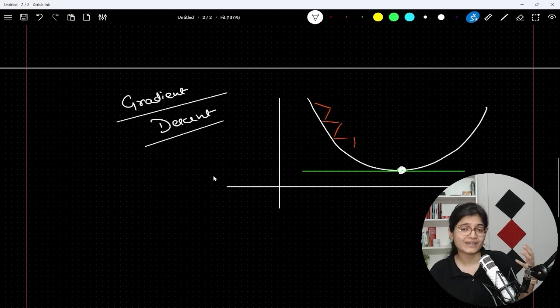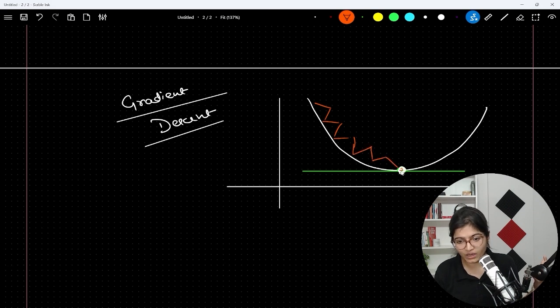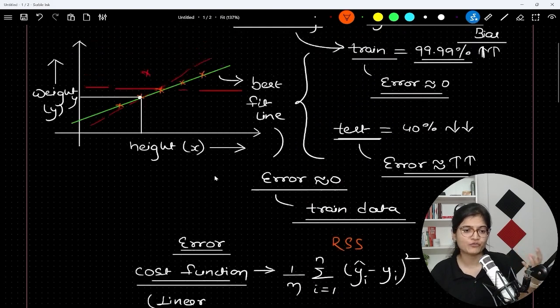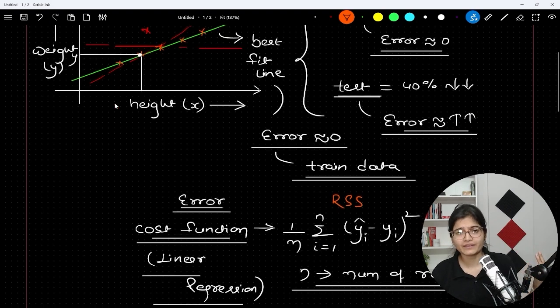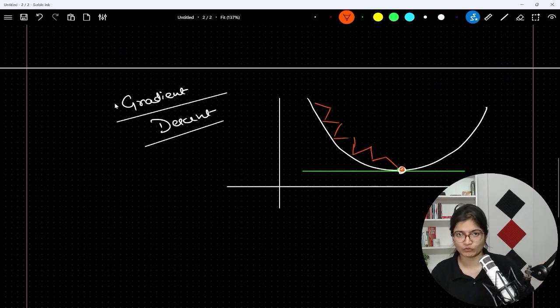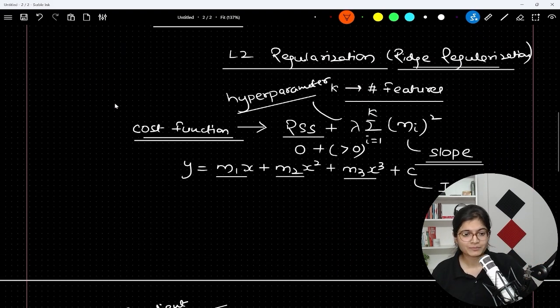So the training will keep on going until it reaches a new global minima, and that is where we will get a different best fit line, which is not the green one but the red one. It can be anything, but definitely it will not be equal to 0 in that case. So that is something which we are doing in L2 regularization, or ridge regularization.